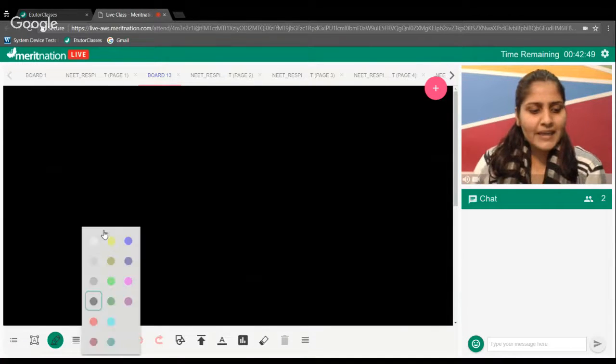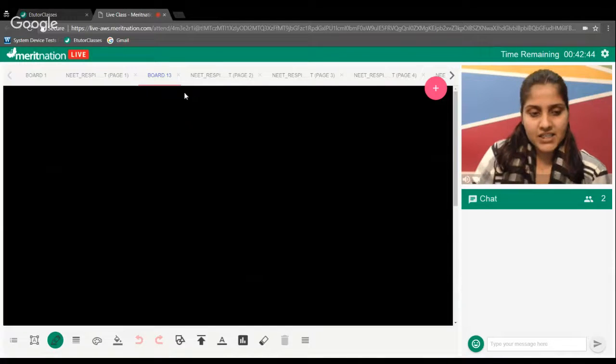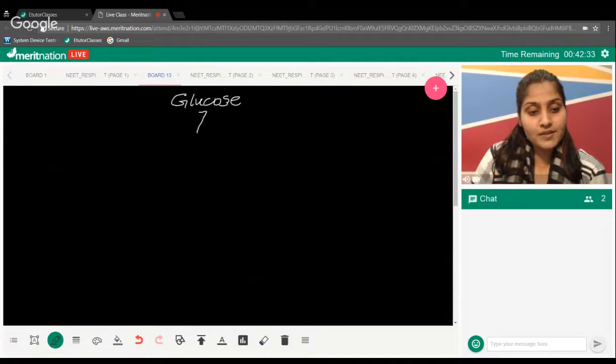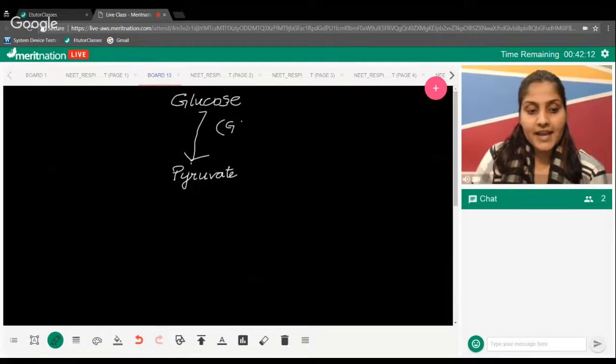Be it aerobic respiration or anaerobic respiration, both of them start with the hero, glucose. And the glucose will undergo some process. It will form pyruvate. You know this, right? Can anyone tell me what process I'm talking about? What is this process known as? You know this. This is glycolysis.